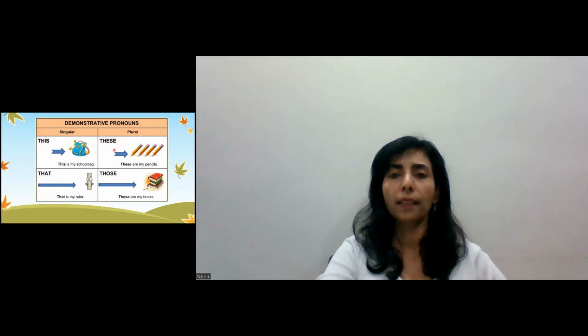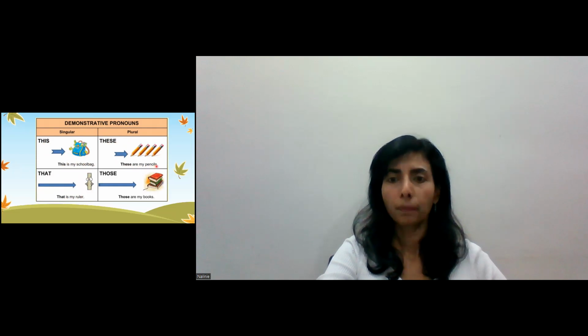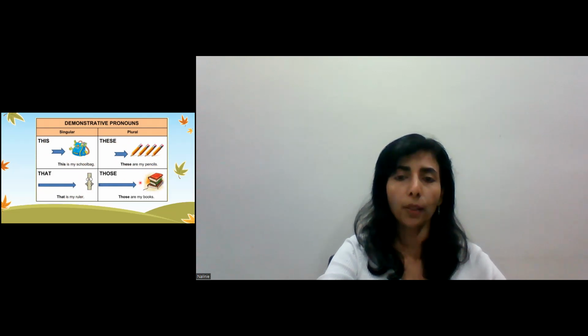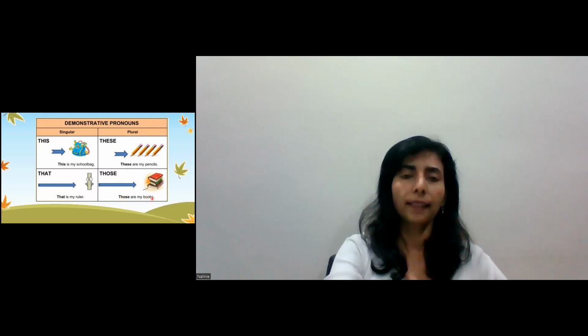How about these? The arrow is near and there are many pencils. So these are my pencils. Yes. And this one, the arrow is far away. So what do you think it would be? Those are my books. Exactly.